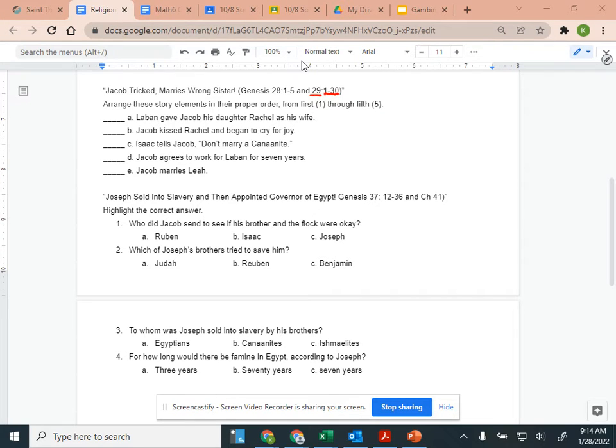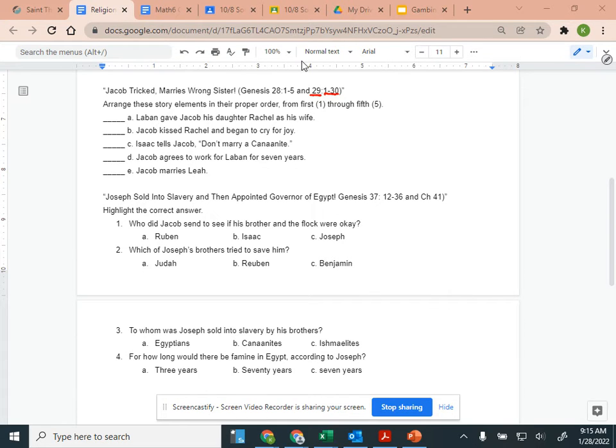Arrival in Haran. After Jacob resumed his journey, he came to the land of the Kedemites. Looking about, he saw a well in the open country with 3 flocks of sheep huddled near it, for flocks were watered from that well. A large stone covered the mouth of the well. When all the shepherds were assembled there, they could roll the stone away from the mouth of the well and water the sheep. Then they would put the stone back again in its place over the mouth of the well.